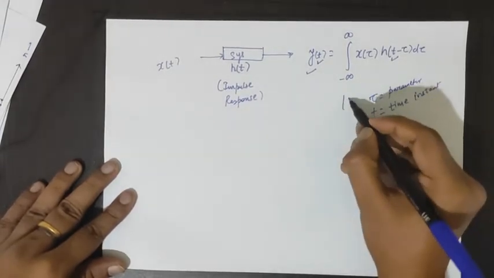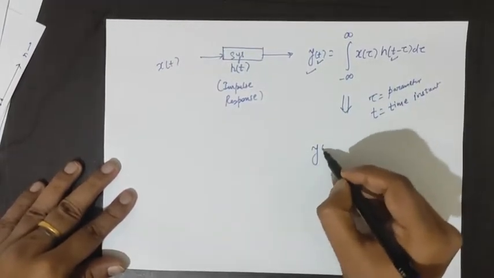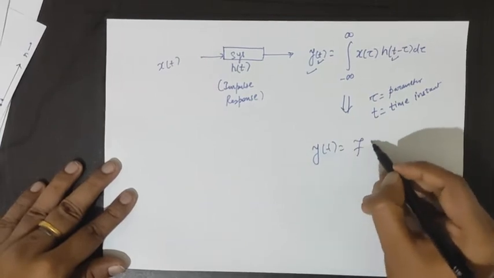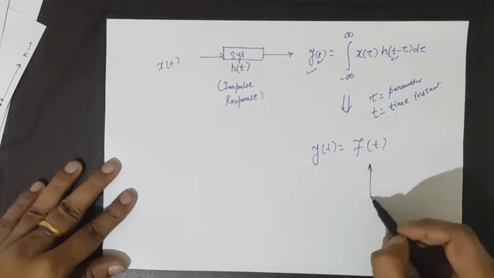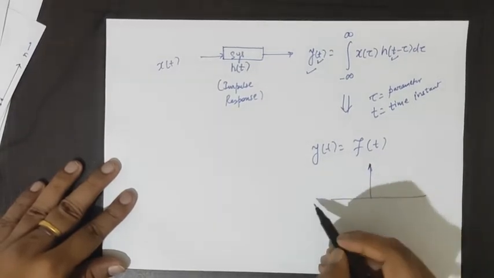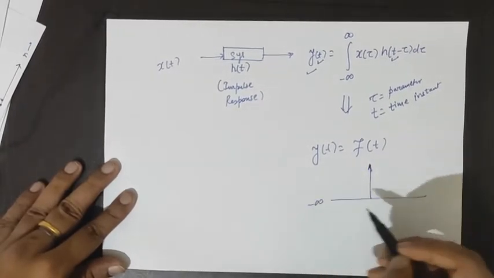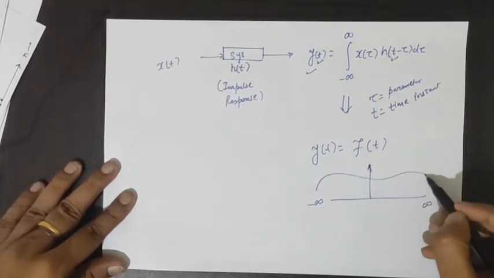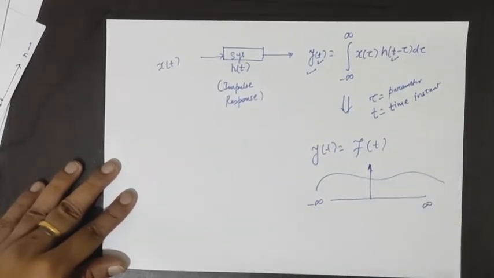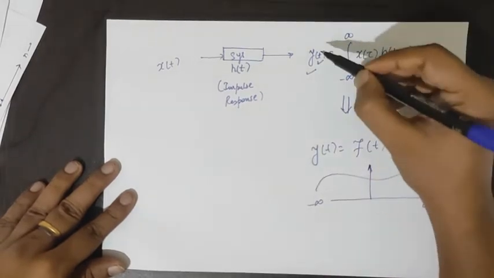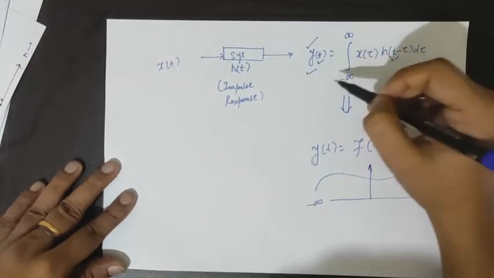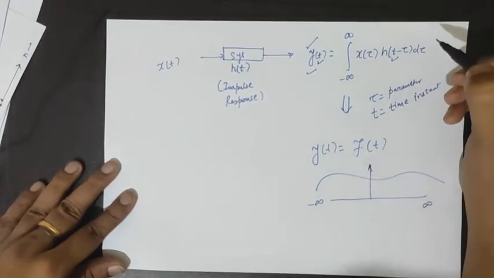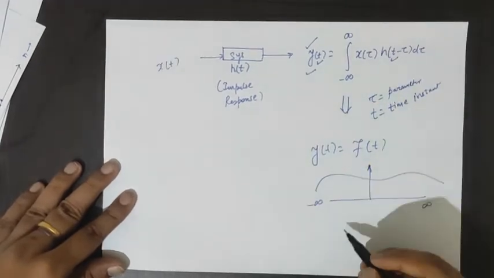Suppose we obtain an output y(t), which is some function of time, then this t is applicable from minus infinity to infinity. That means the convolution sum takes into consideration all values of t.